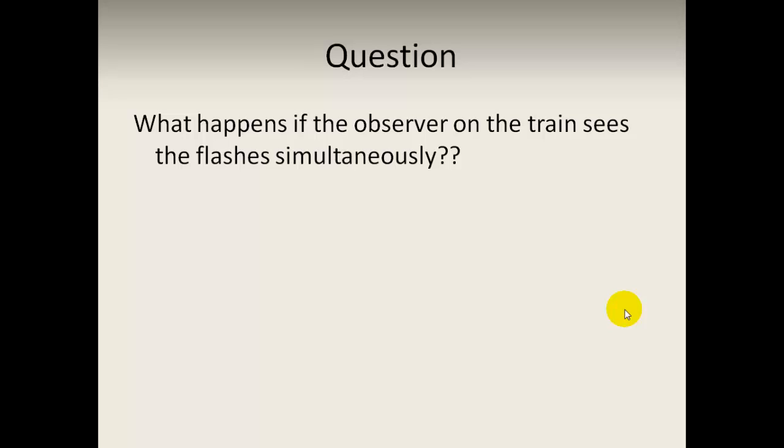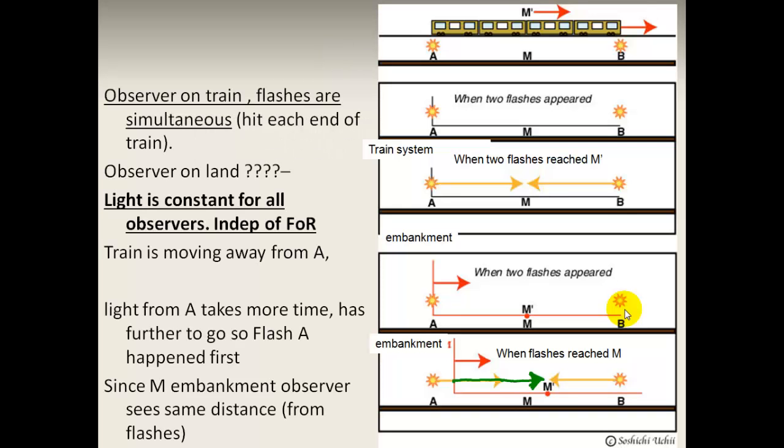What happens if the observer on the train sees the flashes simultaneously? What will the observer on the platform observe? Well, let's say the observer on the train sees both strikes at the same time. What about the observer on the land? Since the light is constant for all observers independent of frame of reference, we know the train is moving from A, moving to the right.